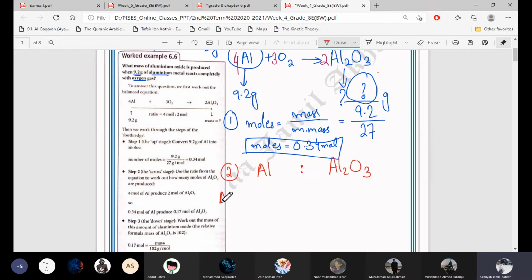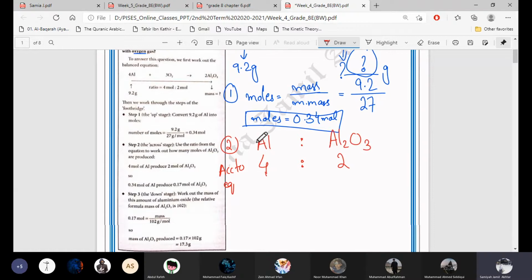According to the equation, see the equation and tell me how many moles of aluminium are forming how many moles of aluminium oxide. 4 moles of aluminium are forming 2 moles of aluminium oxide. Very good. This is according to the equation.